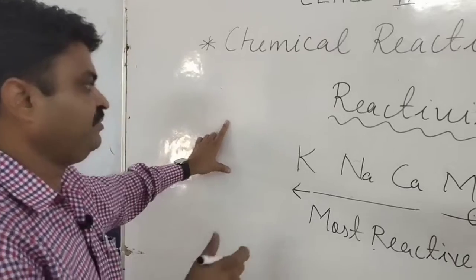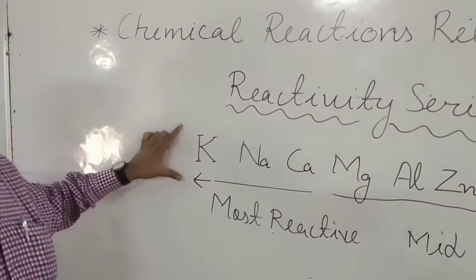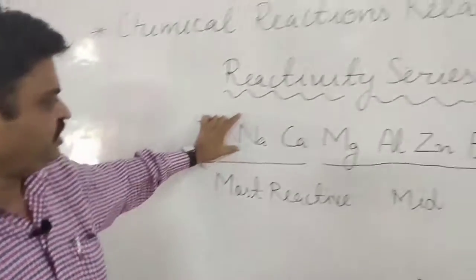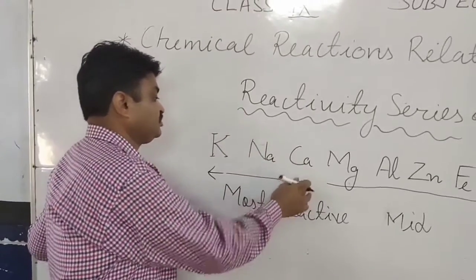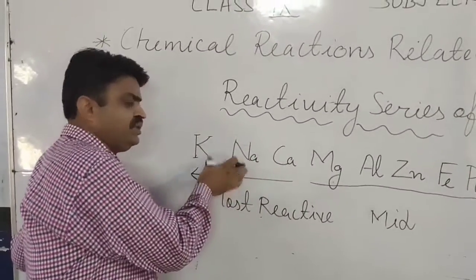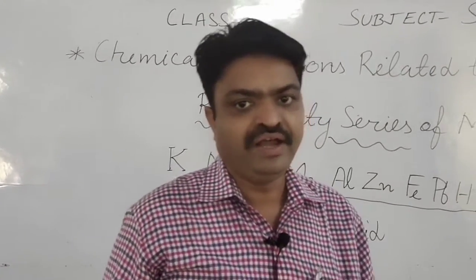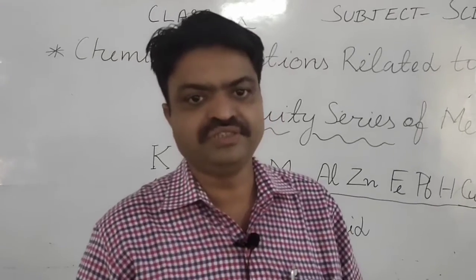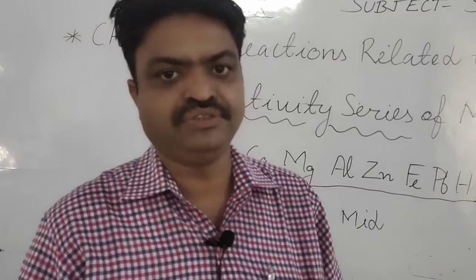So the most reactive metals are found first, like potassium, sodium, and calcium. Generally they are the most reactive, especially sodium and potassium, student, and they react with water or oxygen vigorously, and what they do is explosion.